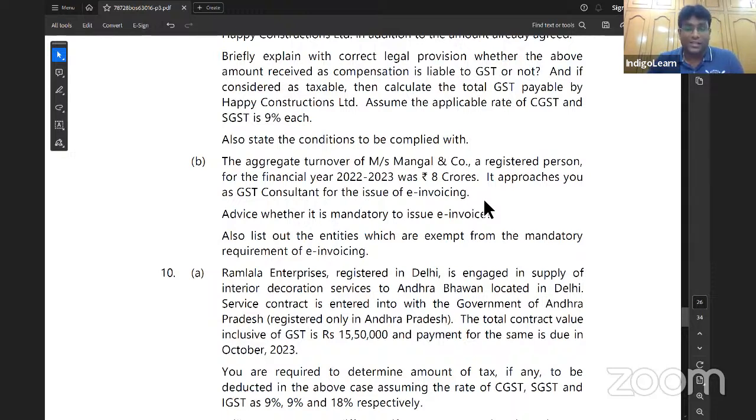To issue e-invoice. What else they asked? Also list out the entities which are exempt from the mandatory requirement of e-invoicing. Simple answer: special economic zone units, GTA, that is those who are engaged in transportation of goods by road, suppliers of passenger transportation service, insurance companies, banks, NBFCs, government departments or local authorities, persons supplying service by way of admission to exhibition of cinematograph films in multiplex screens. These all categories of persons are exempted from the requirement of e-invoicing, even though their aggregate turnover is more than 5 crores.